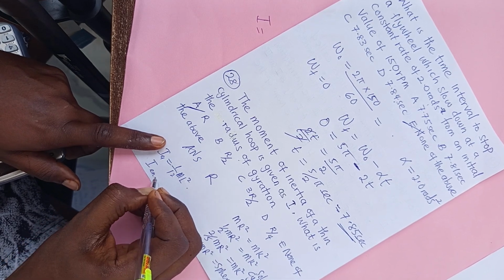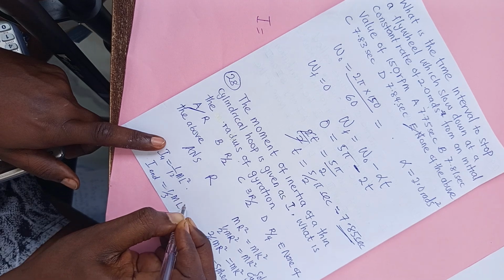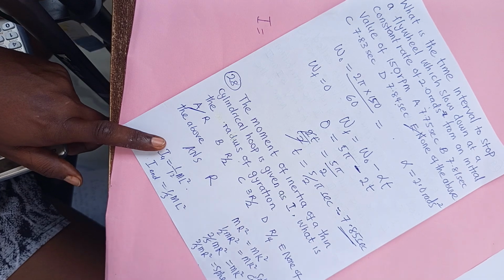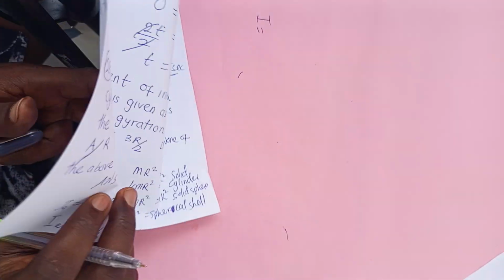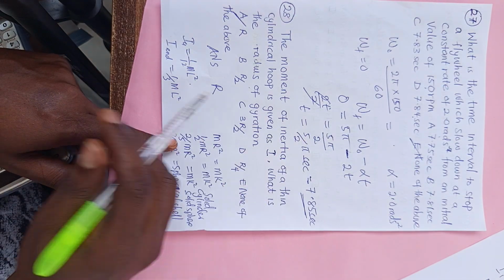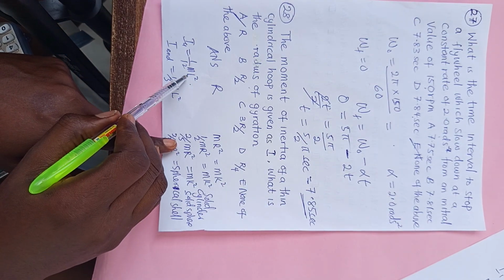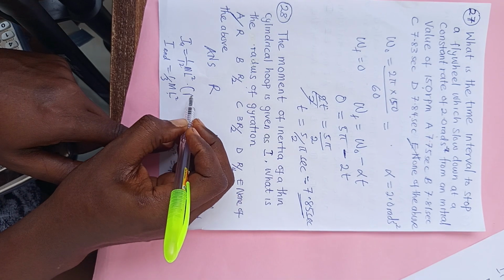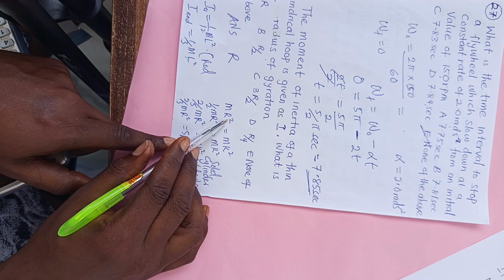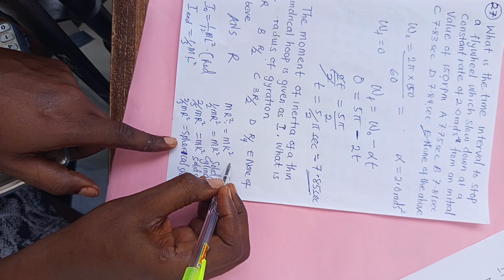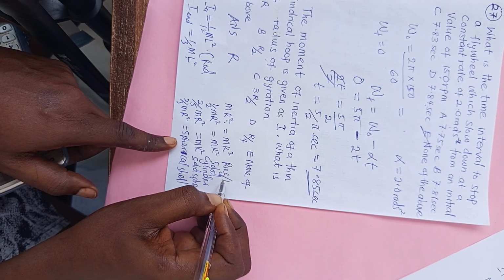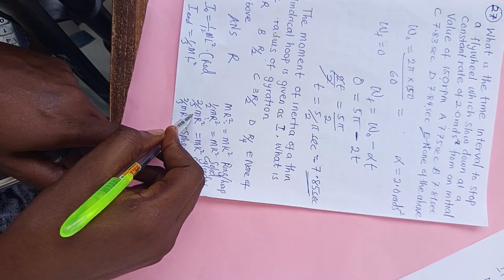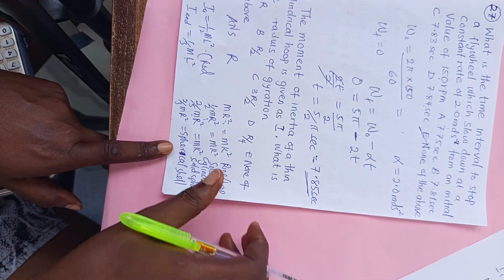But we have another one about its end, which is 1/3 ml square, where L is the length of the rod for both cases. So you note that 1/12 ml square and 1/3 ml square are for a rod. Then mr square is for a cylindrical hoop or ring, this one is for solid cylinder, this is for solid sphere, this is for spherical shell, and so forth and so on.